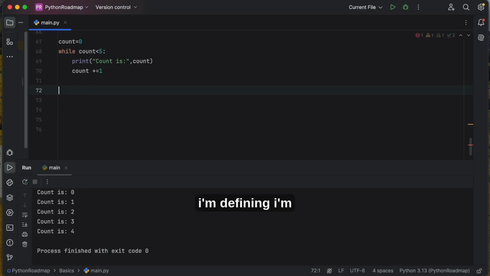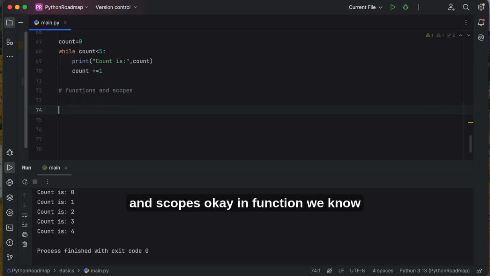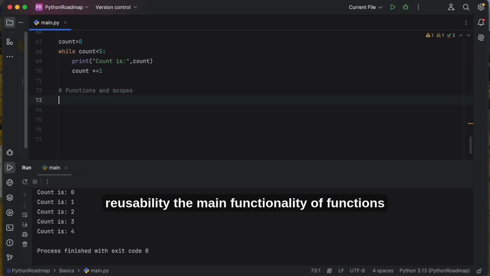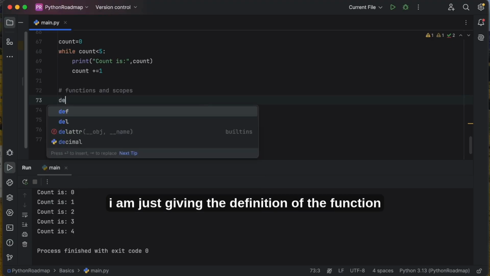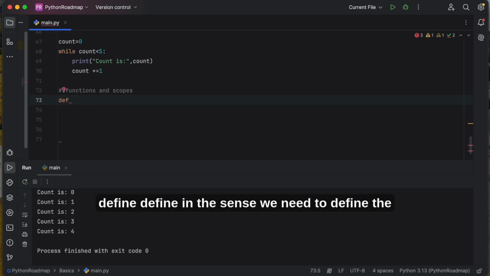Sorry, I'm directly getting to functions and scopes. In functions we know the main functionality is reusability for later purposes. I am just giving the definition of the function. Define in the sense we need to define the function, and that is simple in Python.